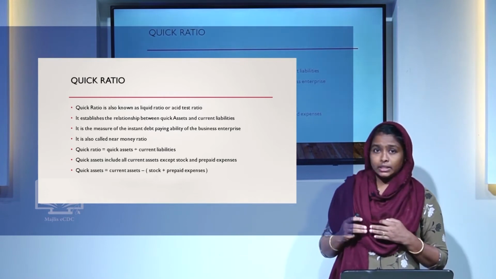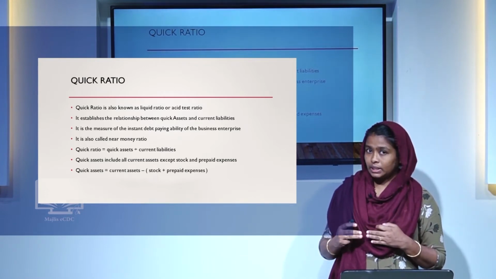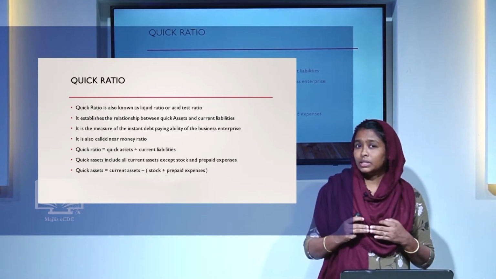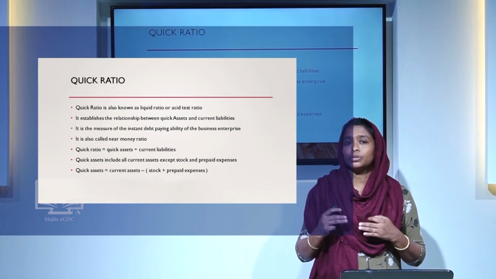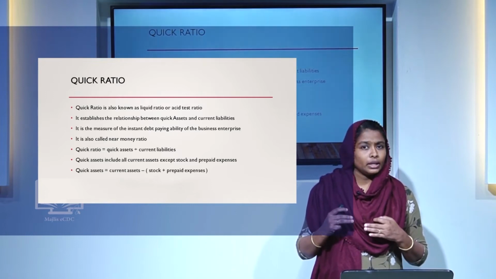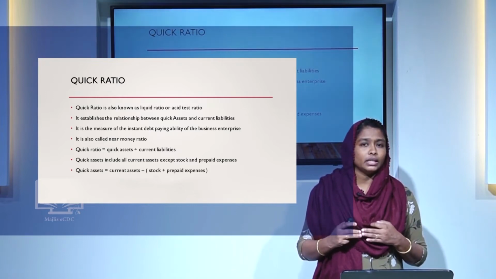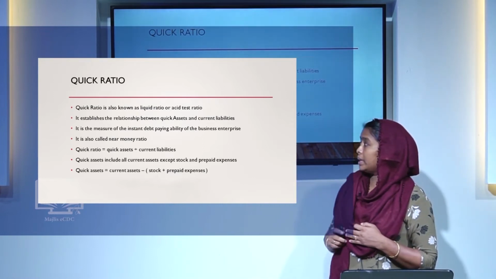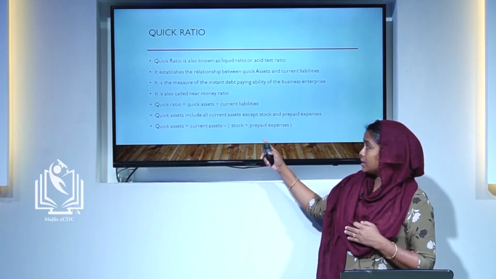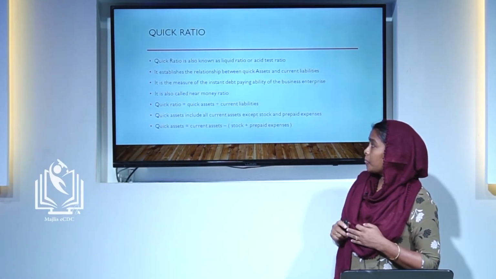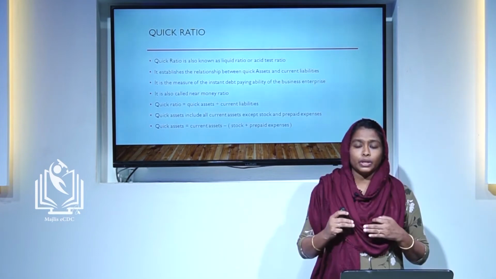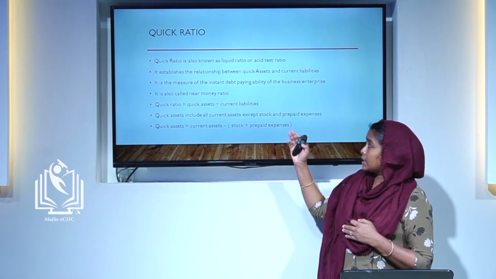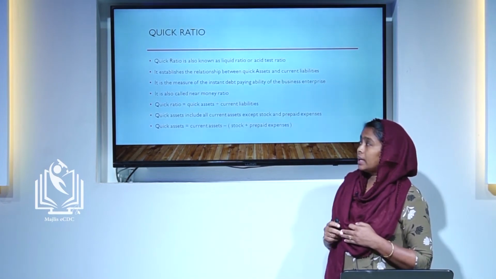So the equation to find out quick assets is current assets minus stock plus prepaid expenses. The equation to find out quick ratio is equal to quick assets divided by current liabilities.